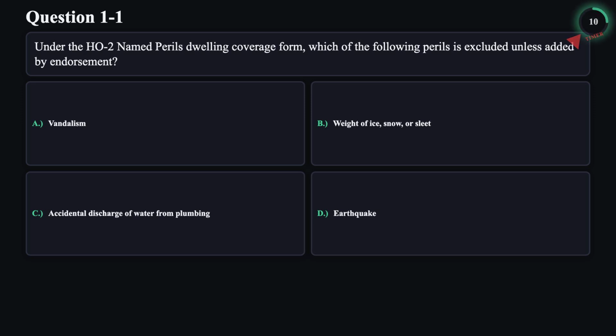Once it completes, the answer is revealed. You can pause at any time if you'd like longer to think. If you'd like additional practice covering more topics, see the description for our book.